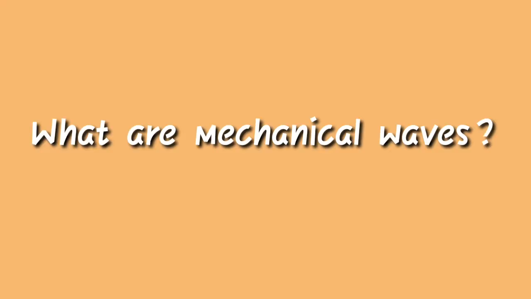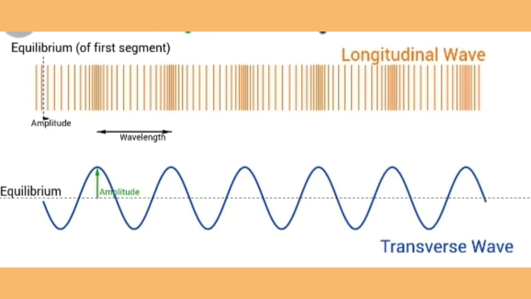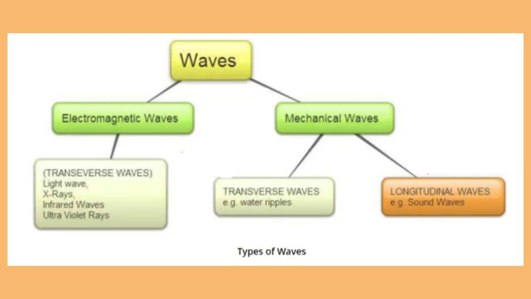What are mechanical waves? A wave that is produced when particles of the medium oscillate is called a mechanical wave. The sound waves are therefore mechanical waves. The waves can be classified into two different categories. The first one is electromagnetic waves. The second one is mechanical waves. The electromagnetic waves consist of transverse waves, that is light waves, X-rays, infrared and ultraviolet rays.